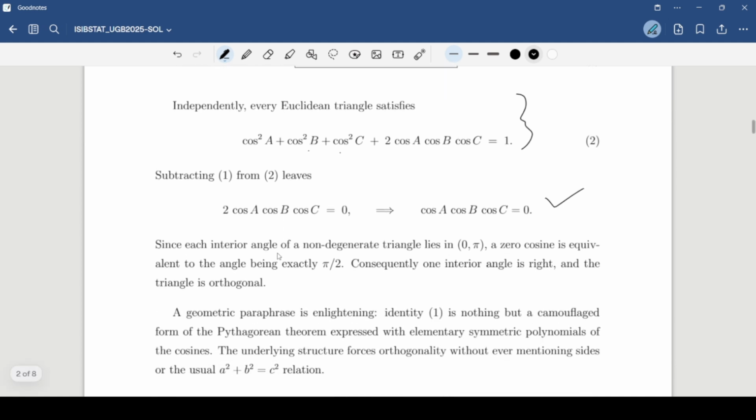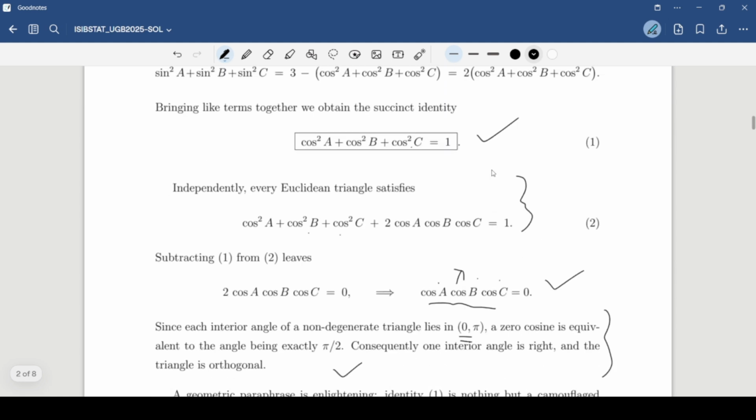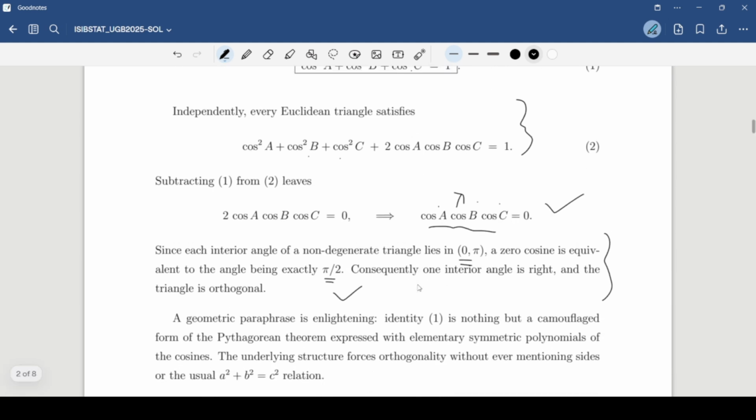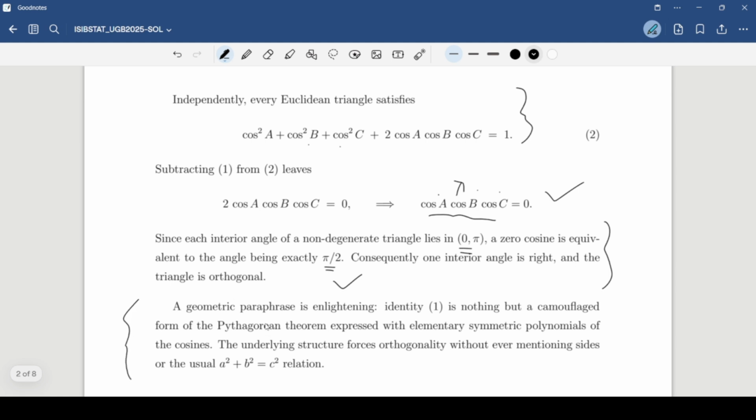Now, the thing is, each interior angle of a non-degenerate triangle lies in (0, pi). And since the product is 0, this is basically the explanation in written form. But obviously, one of these must be pi by 2, right? Because only cos 90 degrees is 0. So either cos A, cos B, or cos C, one of these has to be 0, which means one of the angles is exactly pi by 2, which we were required to prove. And this is an enlightening situation, that this is nothing but the Pythagoras theorem, but in a different format. That is all it is.